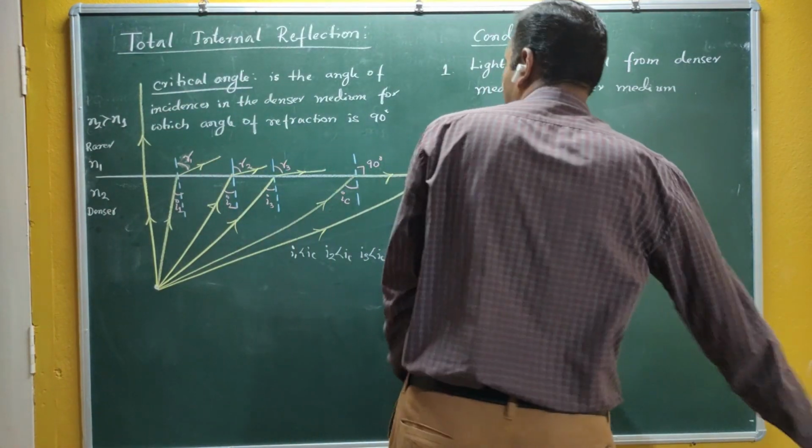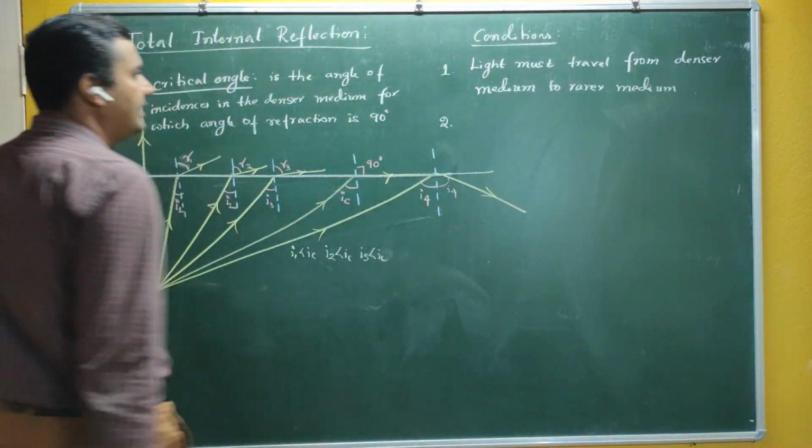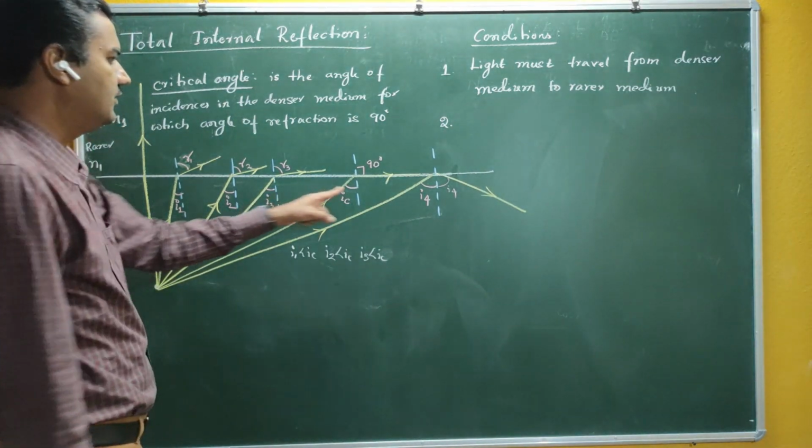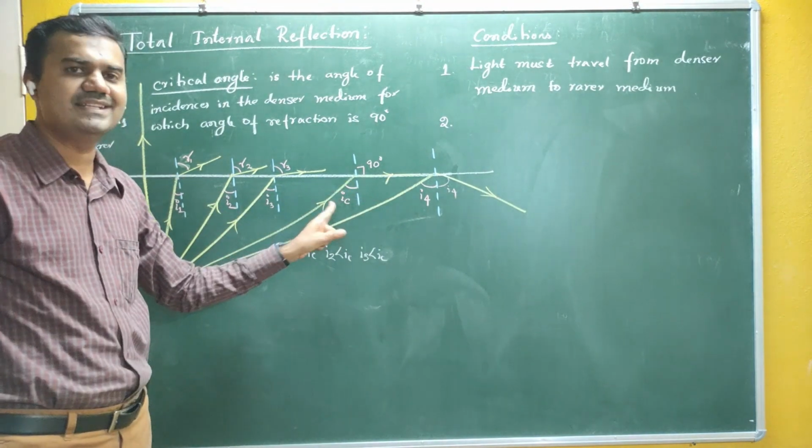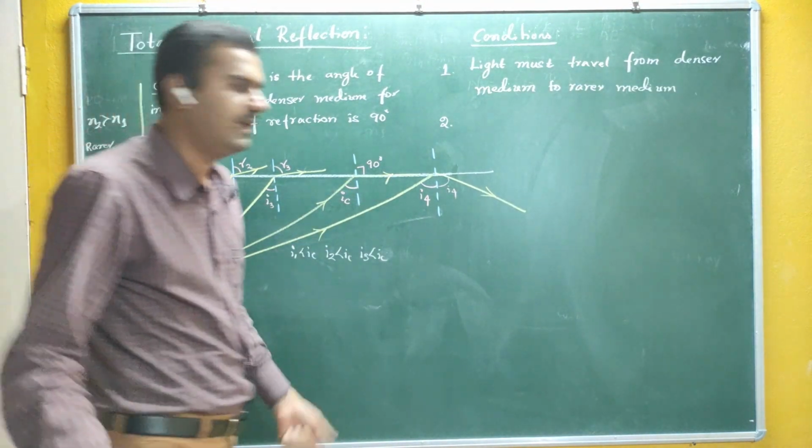That angle is called the critical angle, and TIR takes place only when your angle of incidence is greater than the critical angle. Very simple.